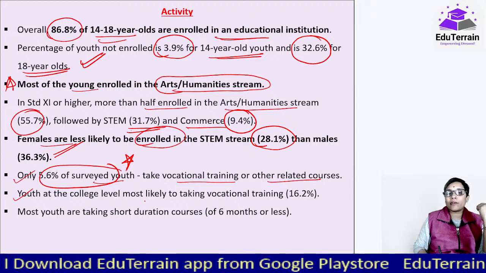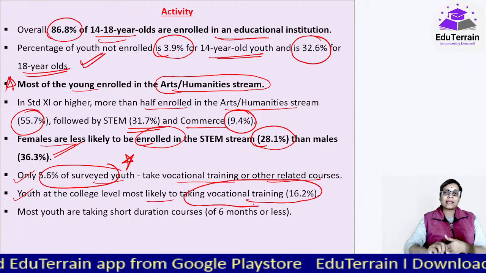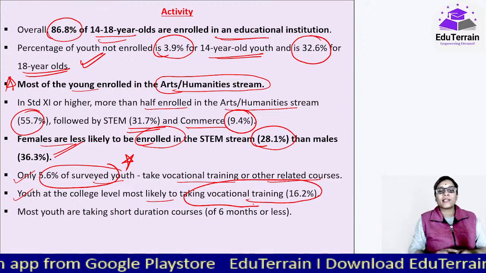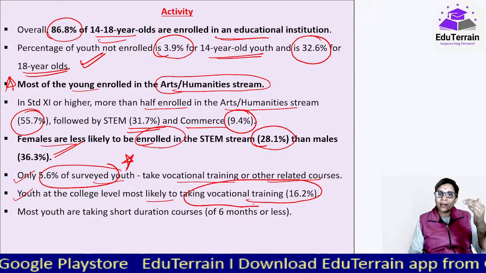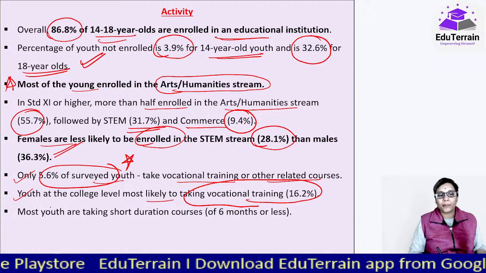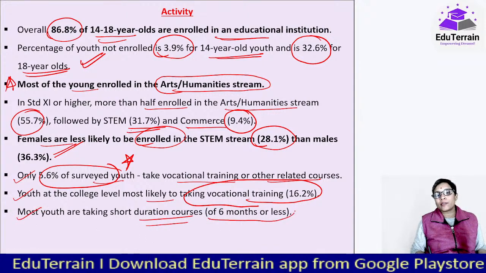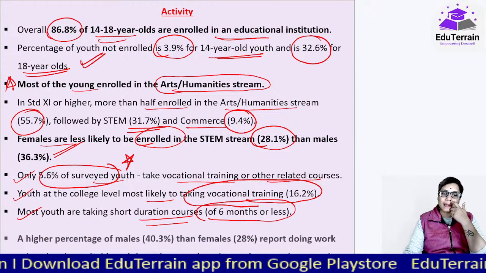Youth at the college level are most likely to take vocational training. So as they are going higher in their ages, they were going for vocational training. But when it is younger age, they were not. Most youth are taking short duration courses of 6 months or less rather than the long durational courses.